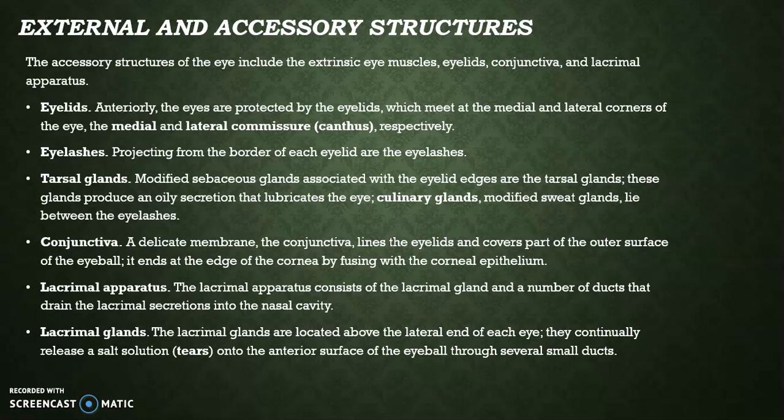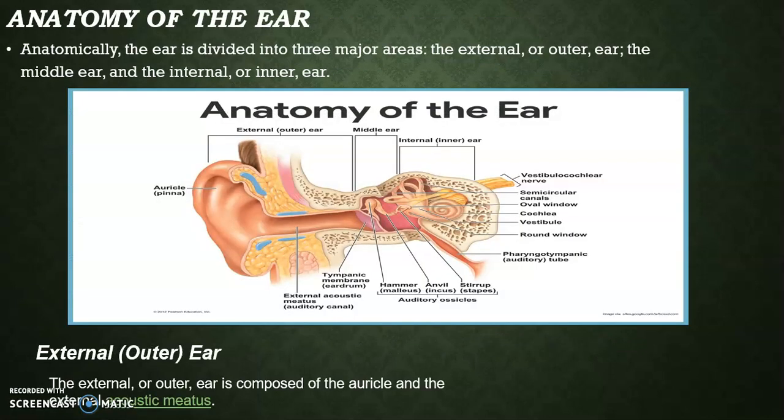Lacrimal apparatus. The lacrimal apparatus consists of the lacrimal gland and a number of ducts that drain the lacrimal secretion into the nasal cavity. Lacrimal glands. The lacrimal glands are located above the lateral end of each eye. They continually release a salt solution, tears, onto the anterior surface of the eyeball through several small ducts.